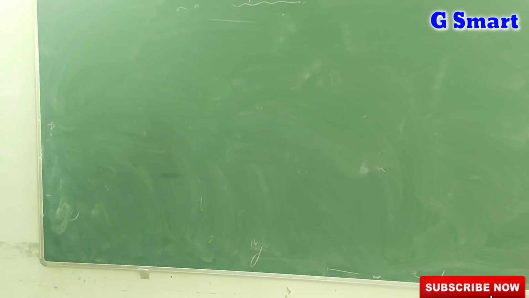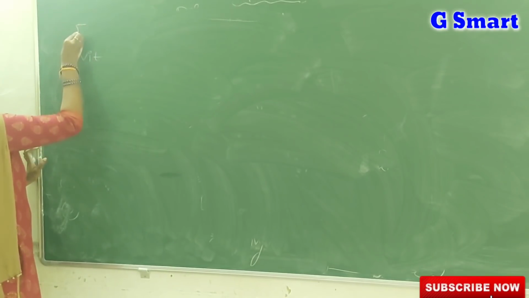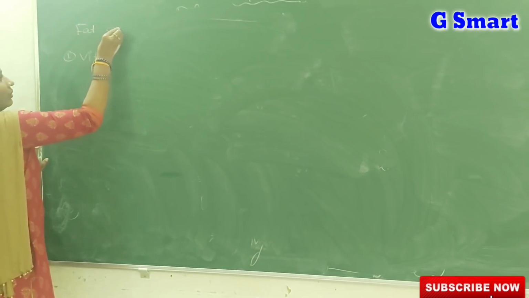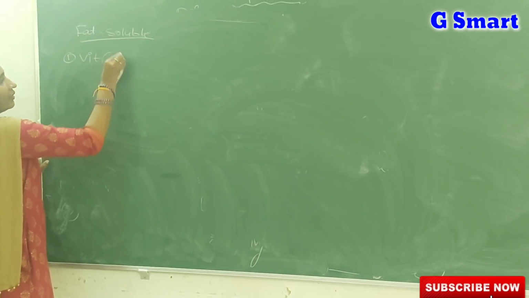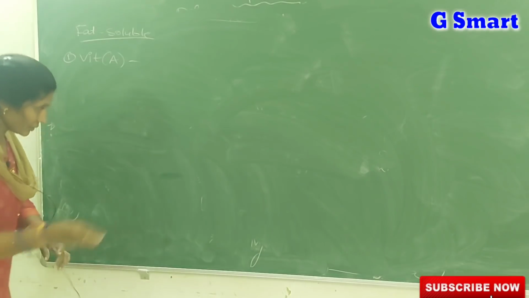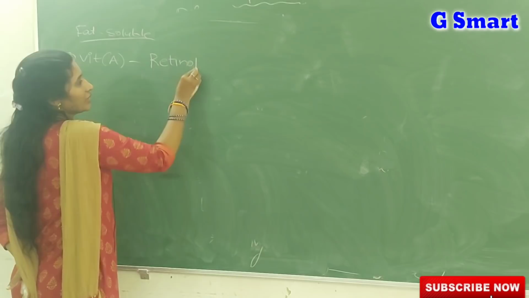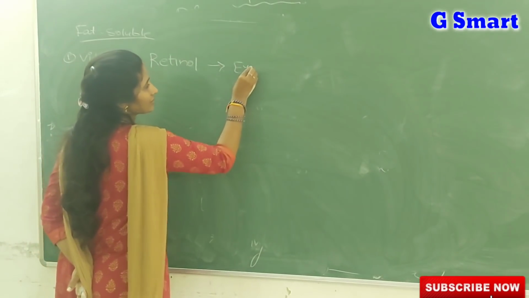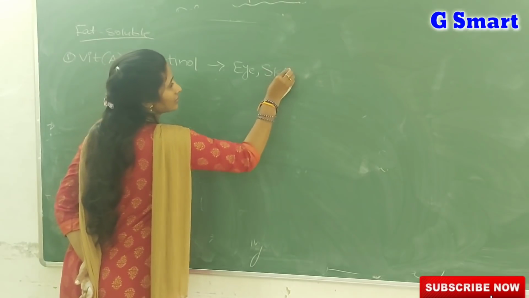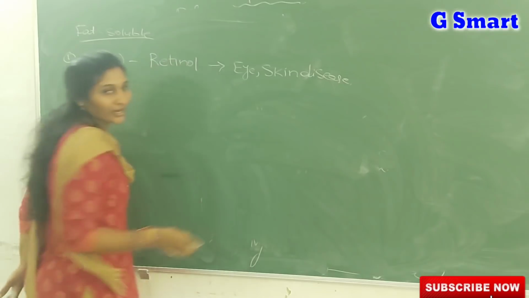About fat soluble vitamins. The first one is vitamin A. Vitamin A's chemical name is retinol. If vitamin A is less in our diet, it leads mainly to eye and skin diseases like night blindness, xerophthalmia, and cracked skin.